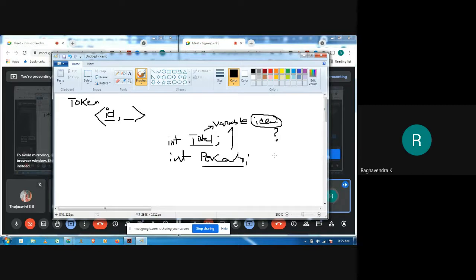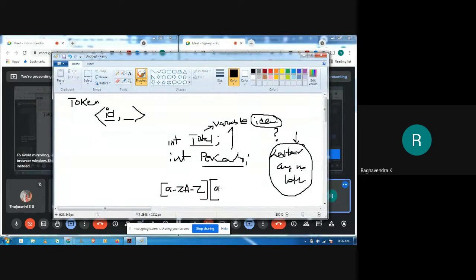Generally we know that an identifier is something that begins with a letter and can be followed by any number of letters or digits. This is the definition of an identifier, so we can specify a pattern for this. The pattern is anything that begins with a letter. So first I will have any letter, A to Z. Then it can be followed by any number of letters or digits, so I will write 0 to 9. This can be repeated any number of times; it may be there or may not be there.